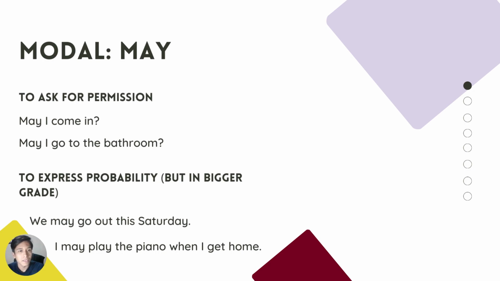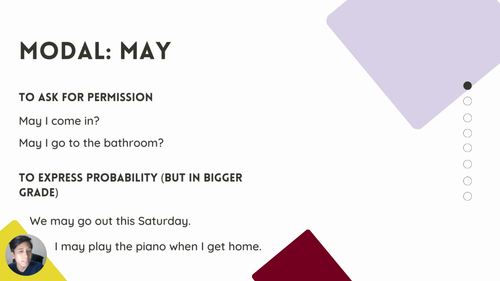And now the modal verb may, which is almost the same as might, but in this case we use it to express probability, of course, but to a bigger degree. It's more probable to happen when we use may than might. We may go out this Saturday.